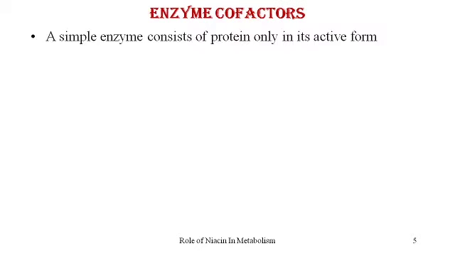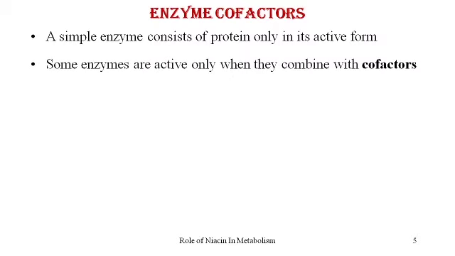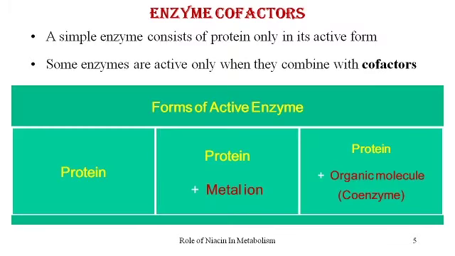A simple enzyme consists of protein only. It doesn't have a cofactor, and even without the cofactor, it is in its active form. Whereas the conjugated enzymes are enzymes which become active only after they combine with the cofactors. So a simple enzyme consists of only protein, whereas the conjugated enzymes consist of cofactors bound to the protein component.